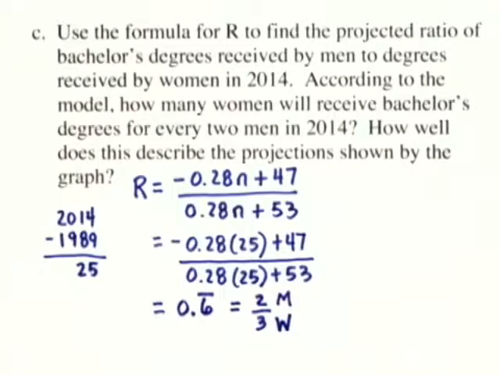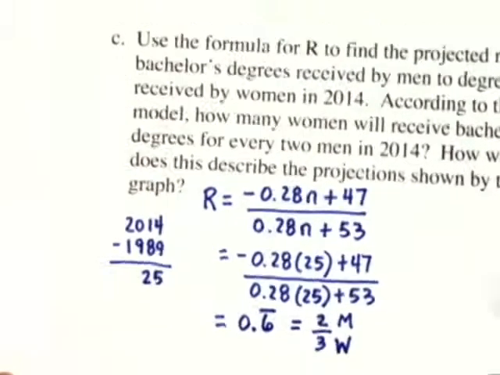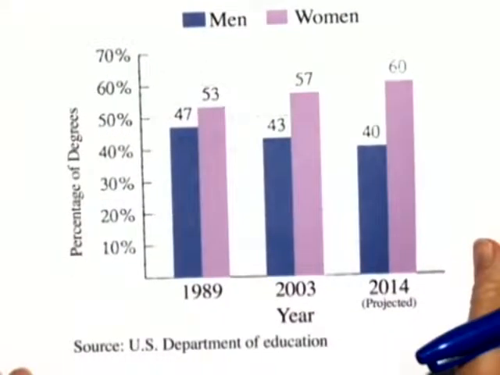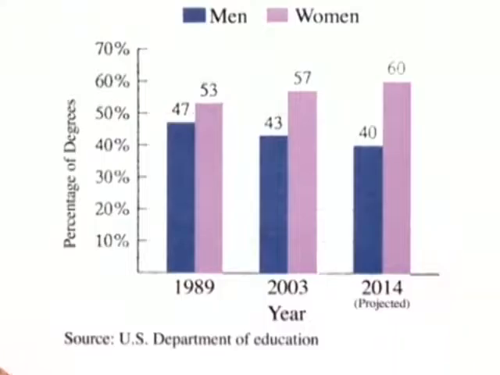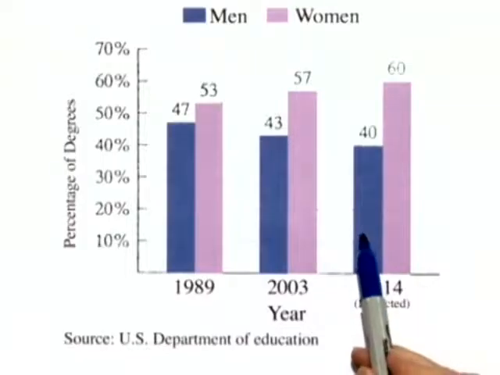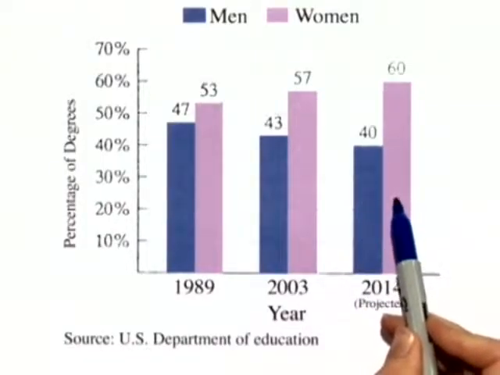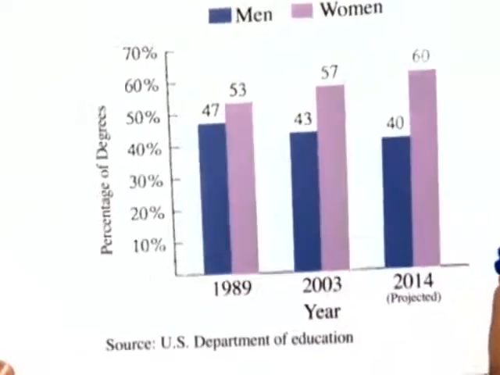So, how well does this describe the projections shown by the graph? Well, let's look one more time at the graph. So in the year 2014, the bar graph shows that for 40% of men receiving a bachelor's degree, 60% of the women receive a bachelor's degree.